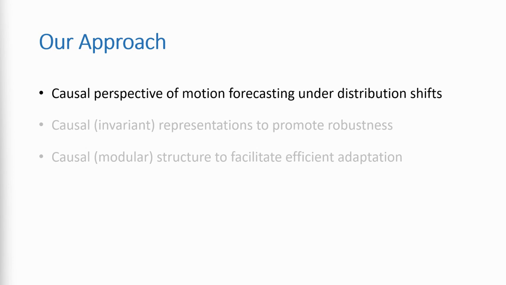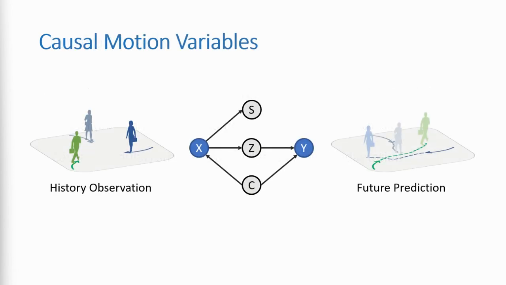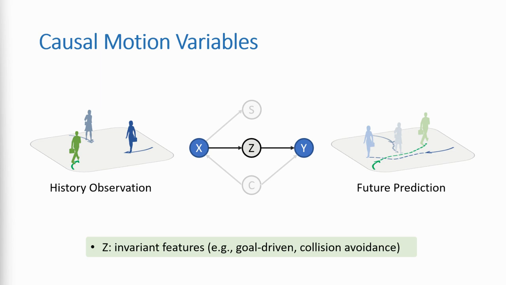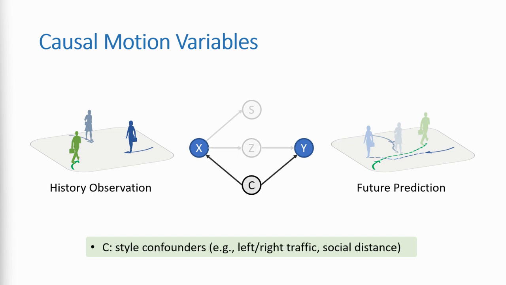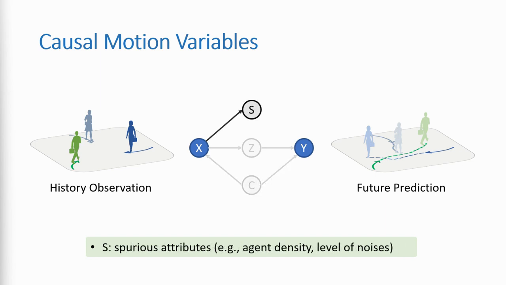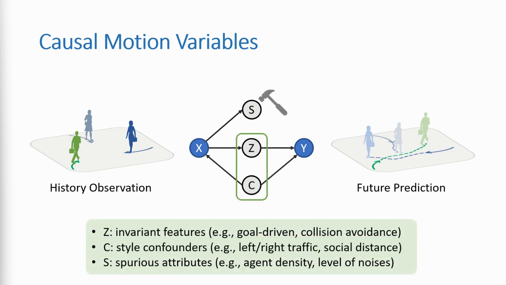More concretely, we first introduce a formalism of motion forecasting through the lens of causality. Unlike previous methods that exploit all possible features, we split them into three different groups. First, the domain-invariant causal variables behind the physical laws, like collision avoidance, which should be universal to everyone at any place. Second, the domain-specific confounders that account for motion styles, for example, social distance. And third, non-causal spurious features, such as agent densities, as we discussed earlier. This causal formalism motivates us to treat each group separately.